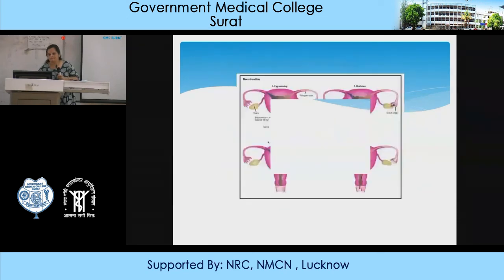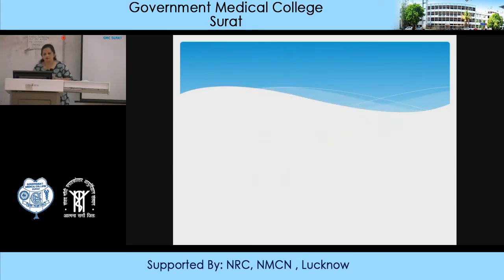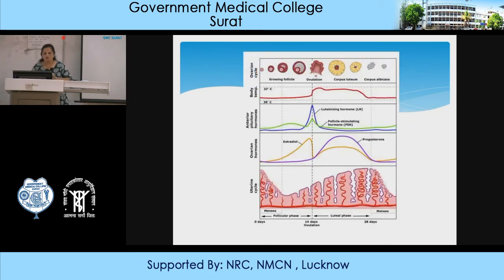So you can see the different phases. The egg is maturing, then ovulation is taking place, then you have the secretory phase. The ovum is ready. If the endometrium is ready with the corpus luteum, the egg can be fertilized. If the fertilization doesn't take place, then you have the menstruation. These are the different cyclical changes which are occurring. So you can see all the different cycles.